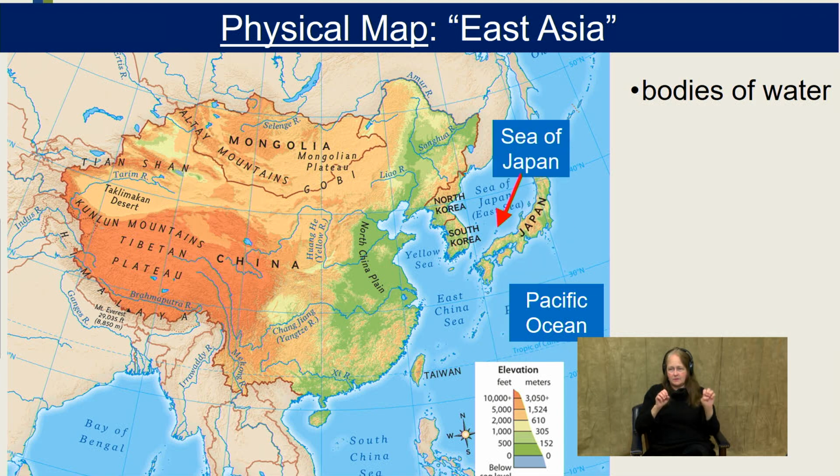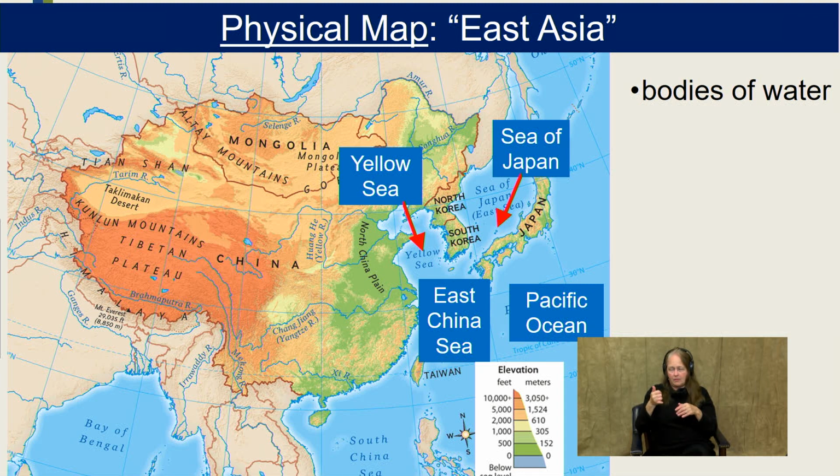And then between the Korean Peninsula and Japan, we've got the Sea of Japan, also known as the East Sea. Between the Korean Peninsula and the Chinese mainland, we've got the Yellow Sea. Off to the east is the East China Sea. To the southeast is the South China Sea.